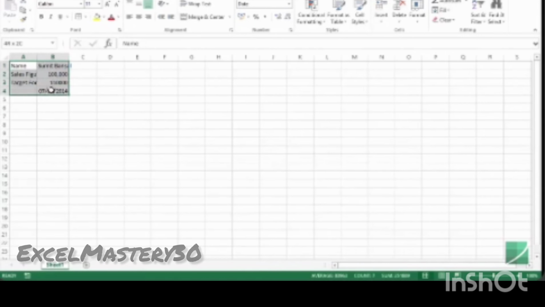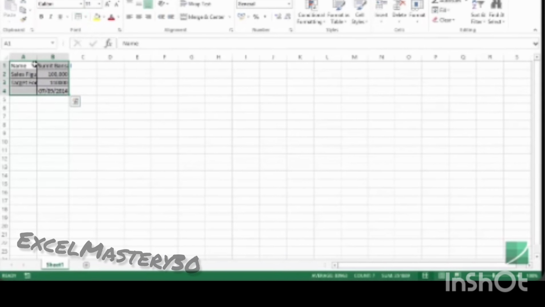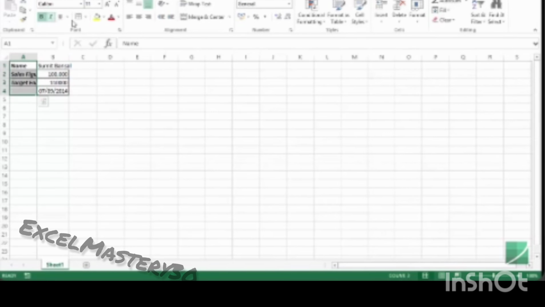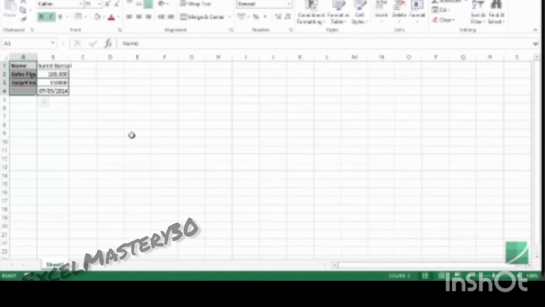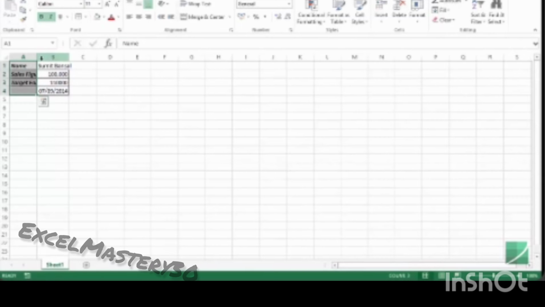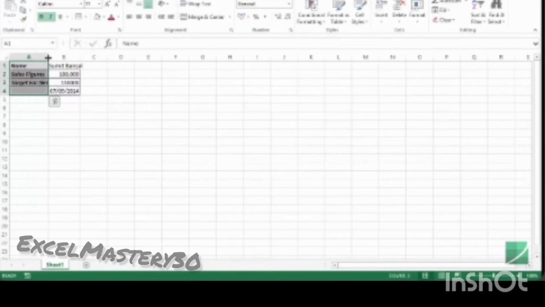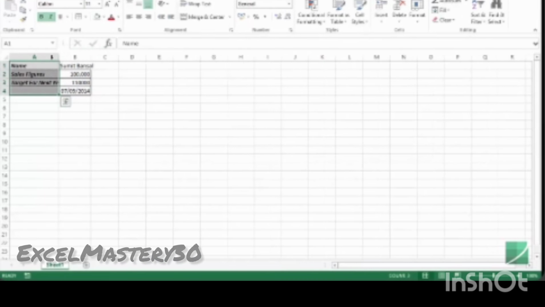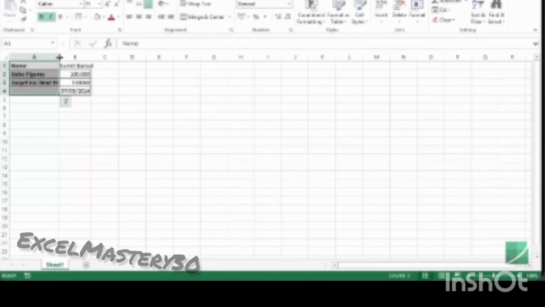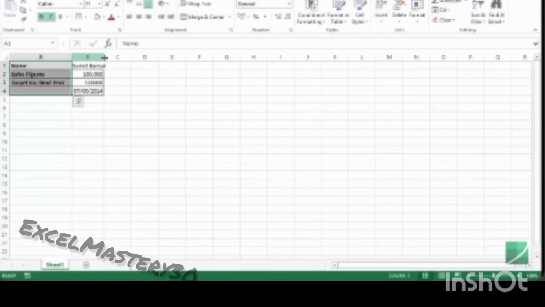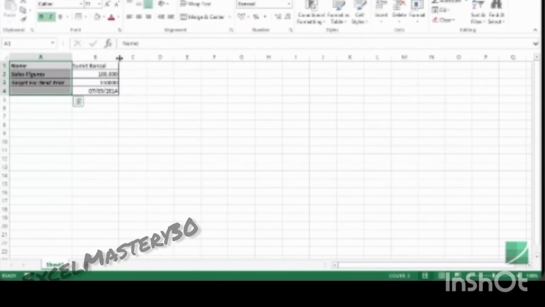Now let me show you something. I would select this range of cells and I would give it some formatting. So I would give borders to it, and to these headers, or maybe to these figures, I would make it bold, italics, and I would also give a gray color to it. So this is the formatting that I have given to it. Since the text in these is not visible, I would change the column width here. You can do that by going to the end of this column, and you would see this two arrow sign, and you can just click and drag, and using this you can change the width of the column. Similarly, let me do this for column B as well.